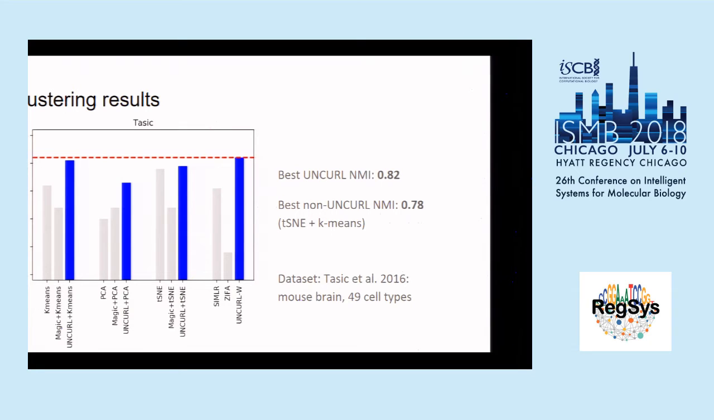We compared UNCURL's performance in clustering with many different methods, including both generalized dimensionality reduction and clustering algorithms like t-SNE and PCA followed by k-means, as well as specialized algorithms for single-cell RNA-seq. And on this data set, which is the TOSIC 2016 data set with 49 mouse brain cell types, UNCURL performed better than all of the other algorithms. And we tested both UNCURL using the method described earlier or UNCURL with other clustering algorithms running on top of the output of UNCURL. And similar results can be seen for many other data sets, which are in the paper.